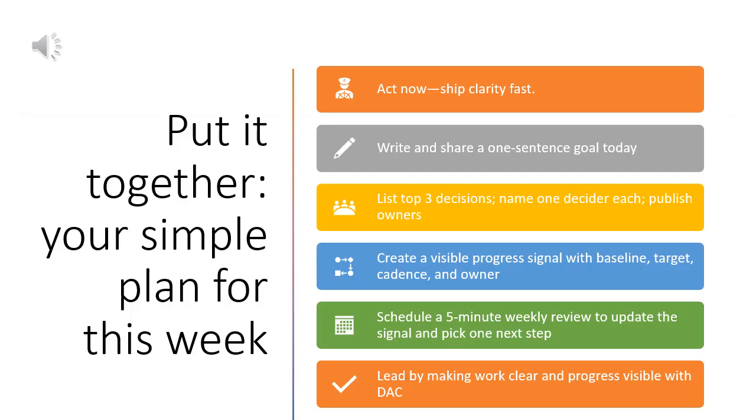Turn ideas into action now. Keep it light and ship clarity fast. Write and share a one-sentence goal with your team today. List top 3 decisions. Name one decider each and publish owners. Create a visible progress signal with baseline, target, cadence, and owner. Schedule a 5-minute weekly review to update the signal and pick one next step. With direction, alignment, commitment, you lead by making work clear and progress visible.